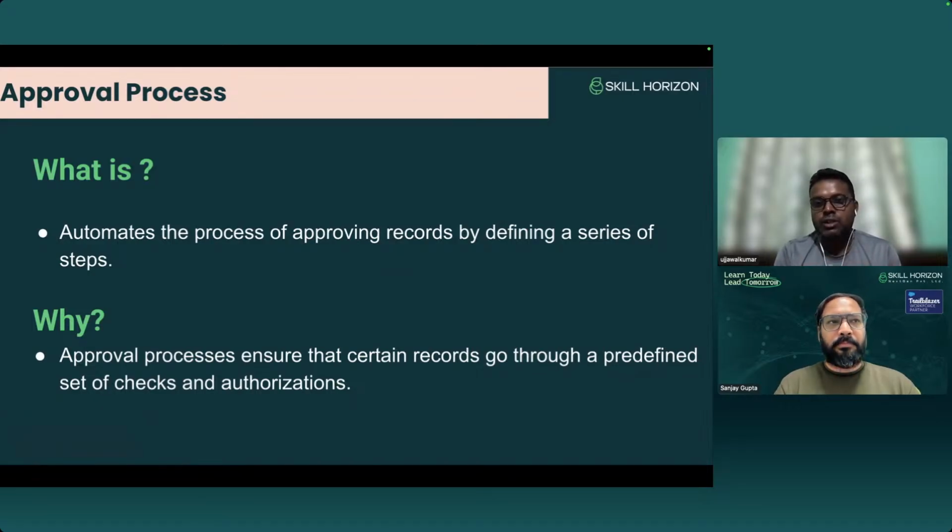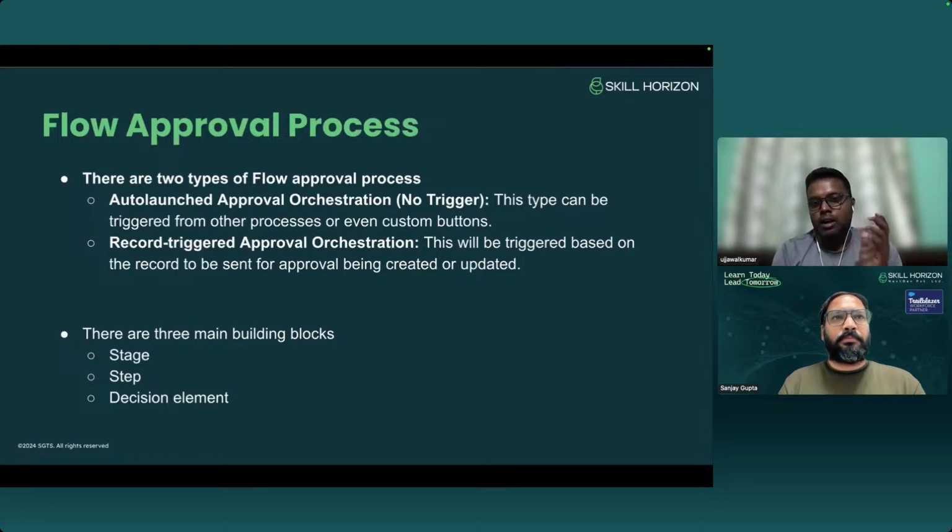If we are using this one, it will make the steps very easy. So if we talk about the flow approval process, it is of two types. Salesforce has introduced it, so you will have it in two types. One is auto launched, another is record trigger. Auto launched does not require any triggering.